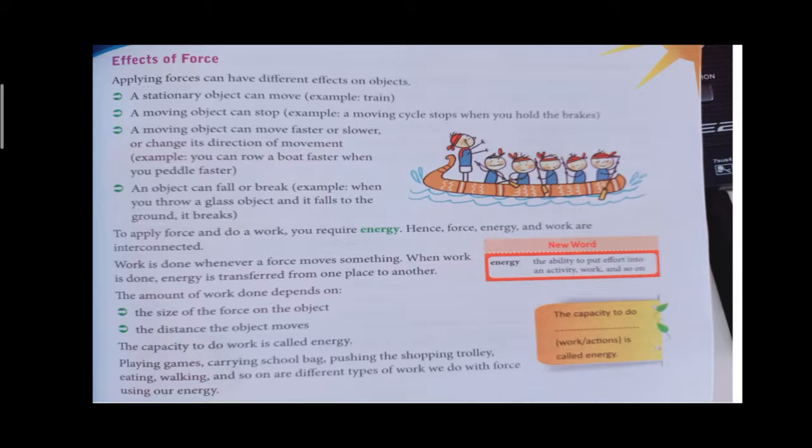For example, a boat. If you pedal faster, the boat will move very fast. If you pedal slowly, the boat will move slowly. We can also change the direction of the boat.